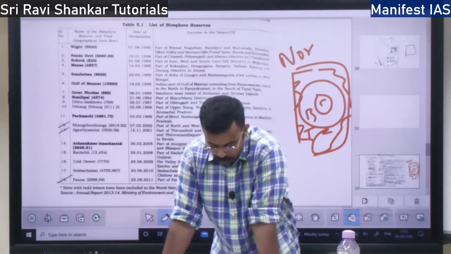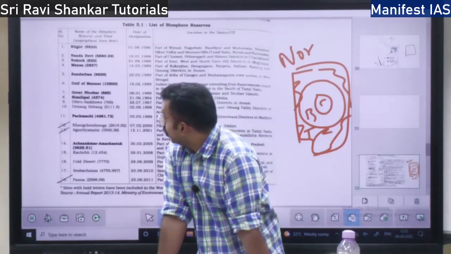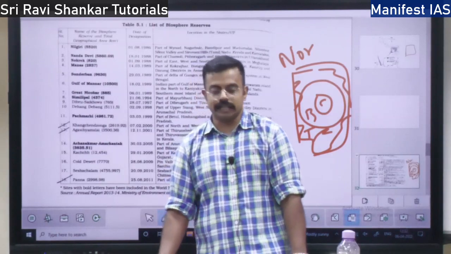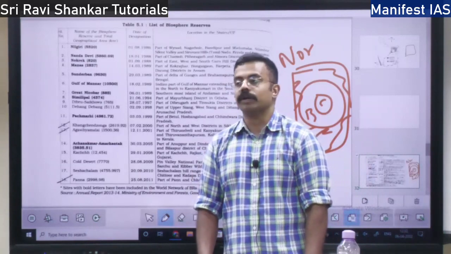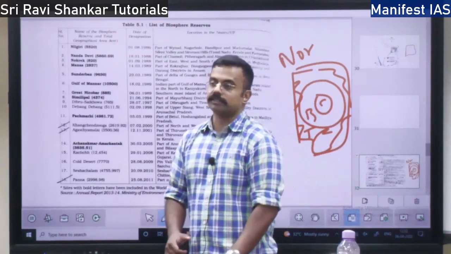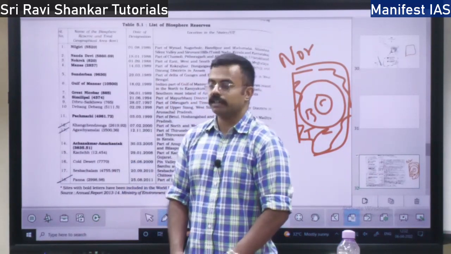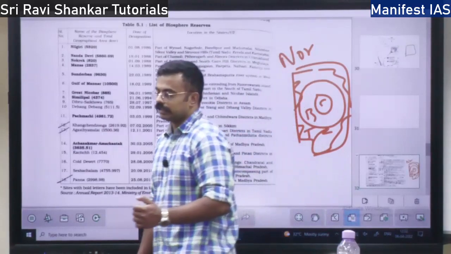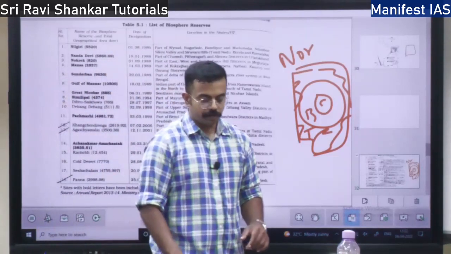So with respect to biosphere reserves, this is all about it. The first biosphere reserve is the Nilgiri Biosphere Reserve. There you will find the Nilgiri tahr and lion-tailed macaque species. So this is all about the biosphere reserves in India. Tomorrow we will take up the soils, various types of soils in India, and also natural disasters. That will complete your India physical geography. Later on, day after, we will start the human geography, world human geography and India human geography.